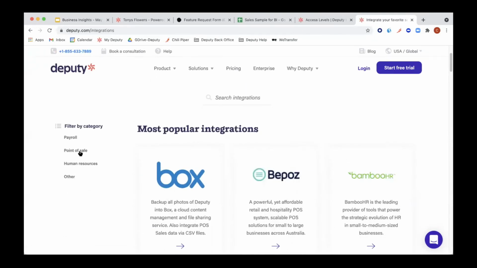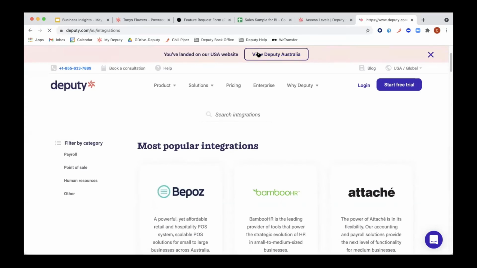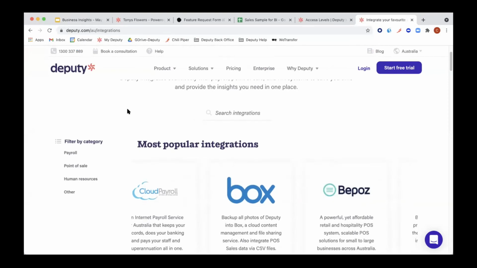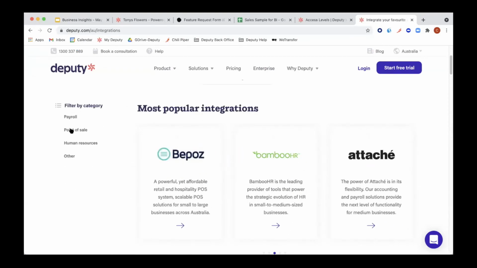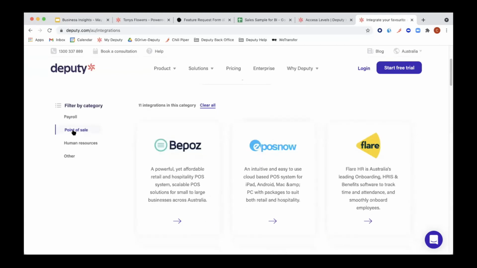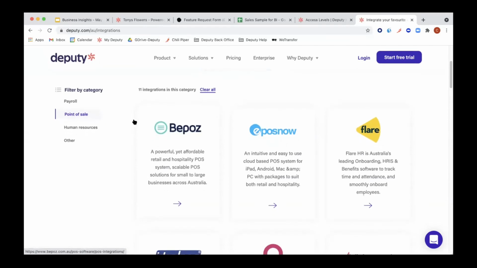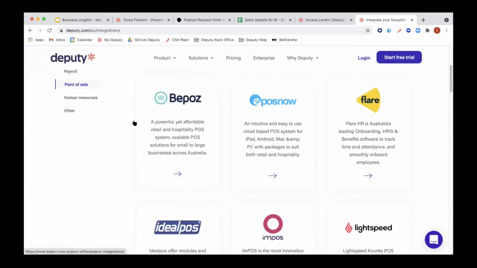Correct. So as an explanation, first of all, this is our integrations page. On here, just make sure you choose the right region. Let's make sure we're in Australia. On the left side of our integrations page, if you choose point of sale, should be the second one, then it shows you all the direct integrations that we currently have, right?